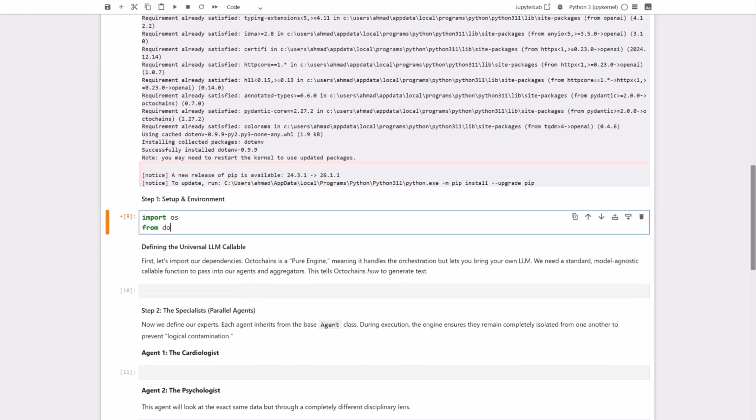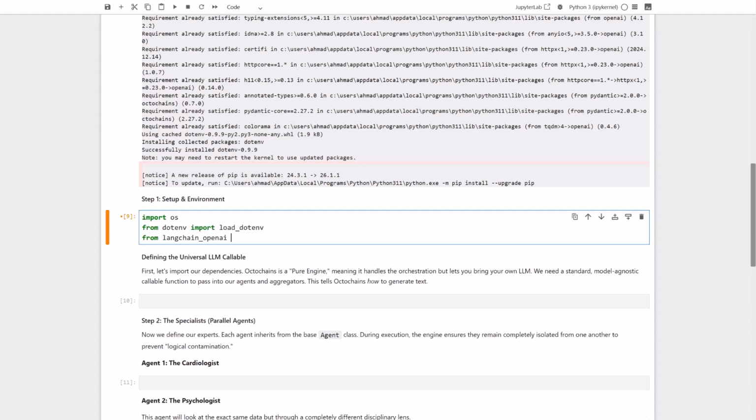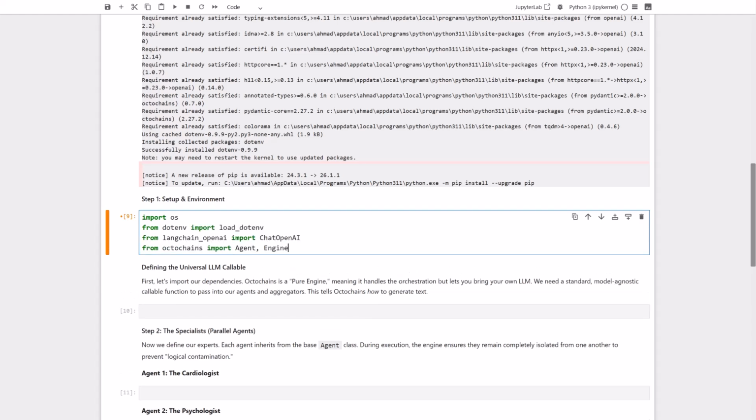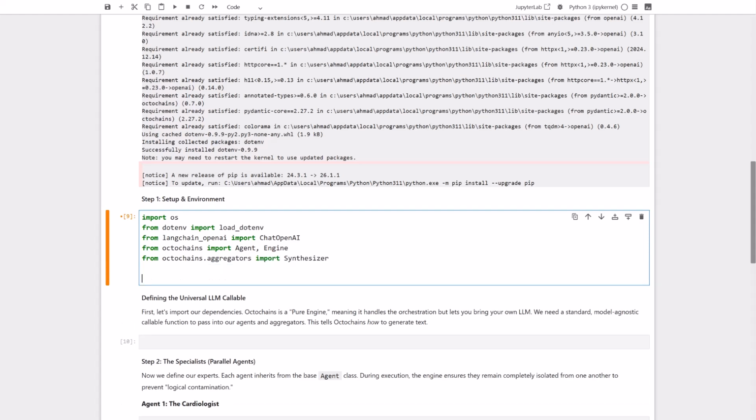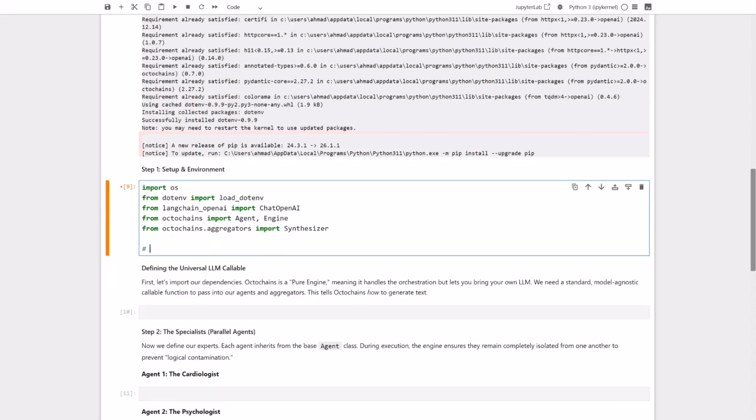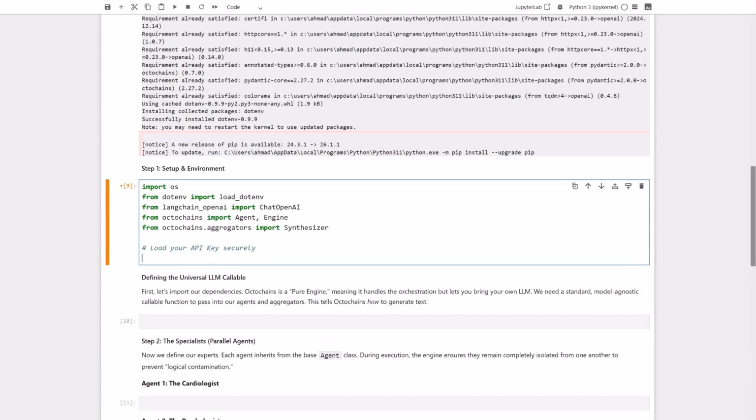Let's start by importing our necessary modules. We'll need os and dotenv to handle our API keys, ChatOpenAI as our language model. And from Octochains, we pull in the core agent and engine classes, along with the synthesizer aggregator to merge our results later. Now, let's add a quick comment here to remind us that we are loading our API keys securely from our environment.